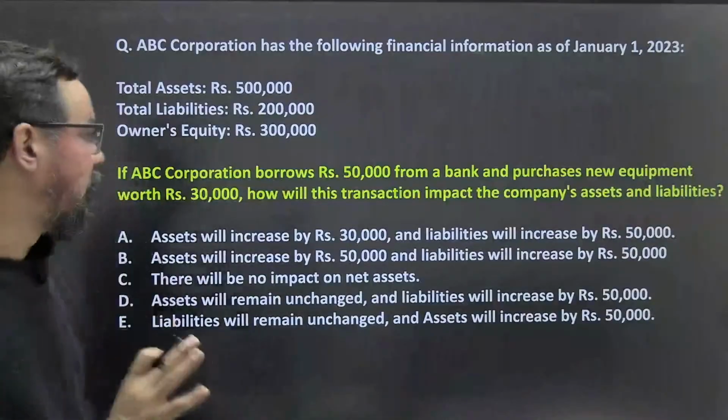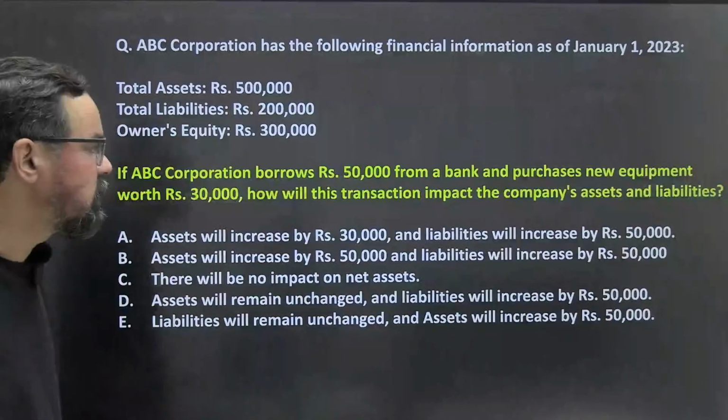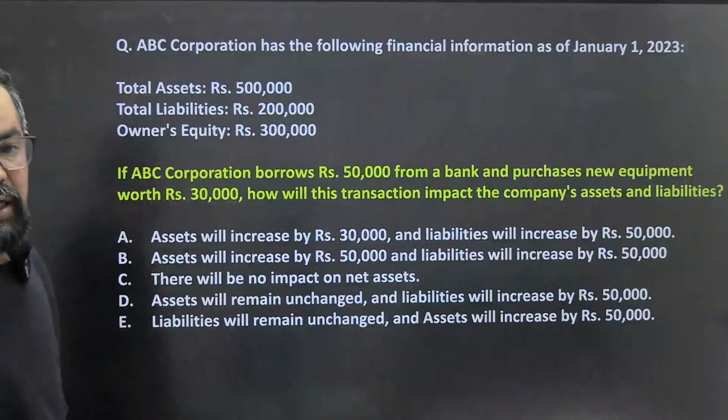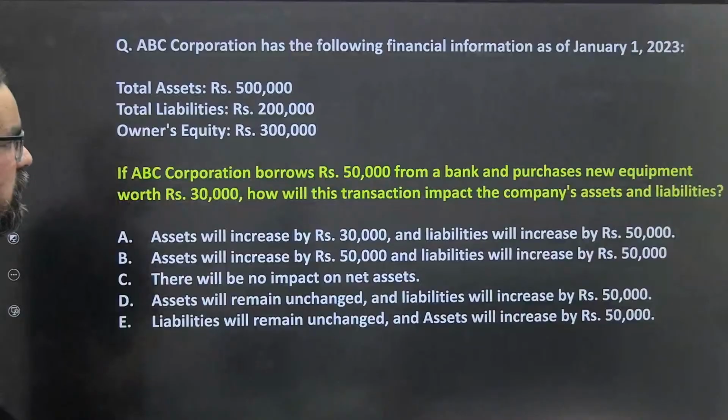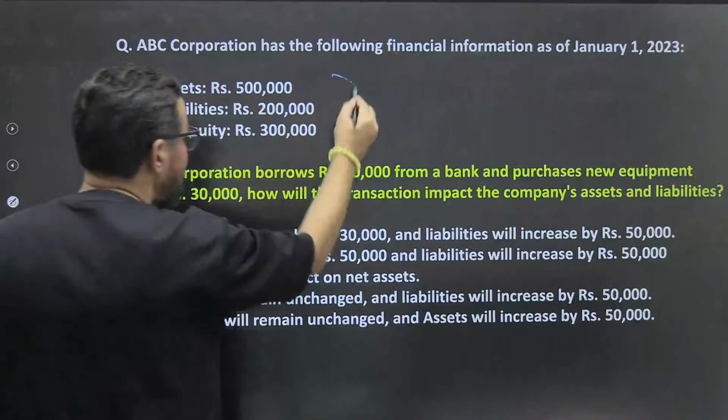छोटी चीजें इनको ध्यान रखना है. चलो next one and final question based on this, then we'll come to the other aspect of balance sheet, ठीक है. So ABC Corporation has the following information, assets, liabilities, this, ठीक है.